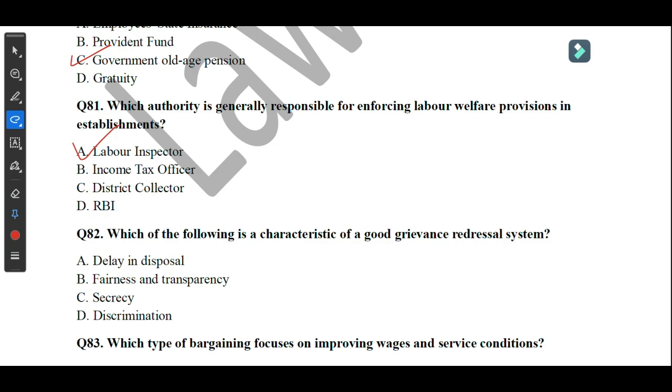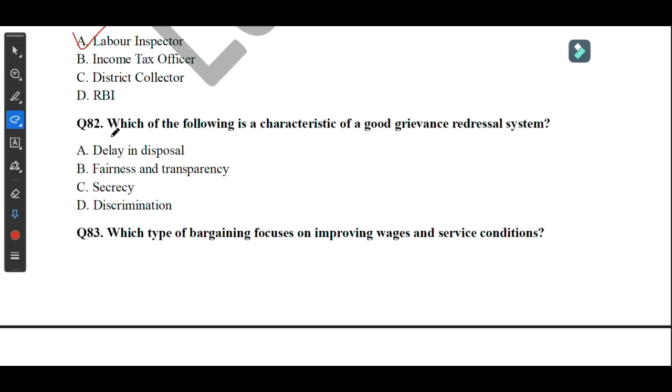Question number 82, which of the following is a characteristic of good grievance redressal system? So here the correct answer is option number B, fairness and transparency.